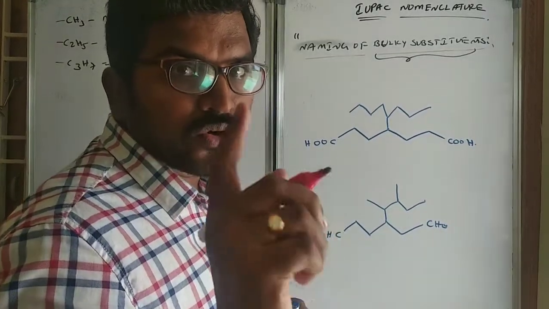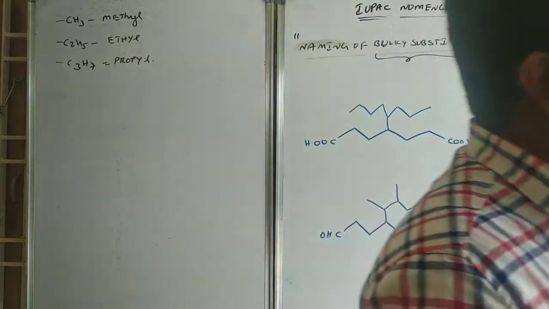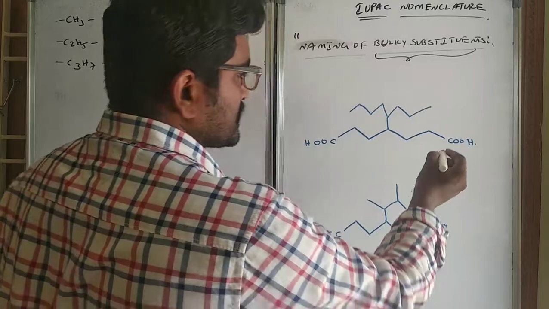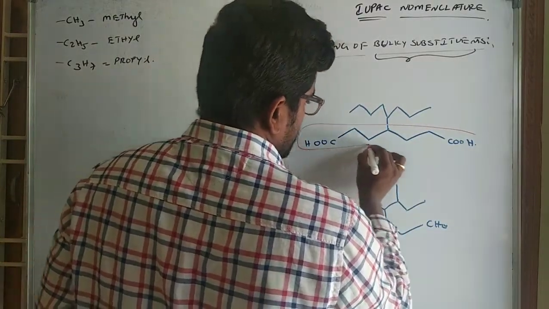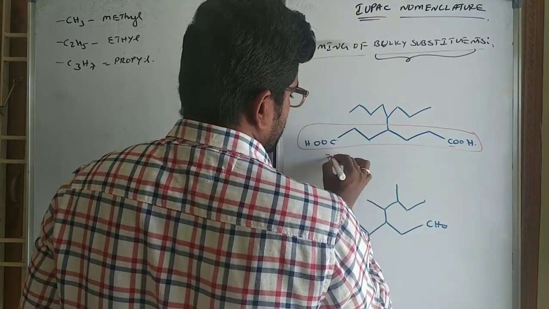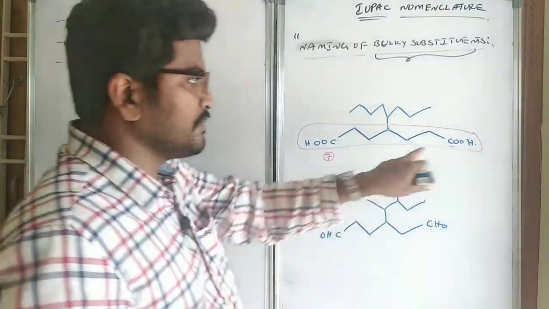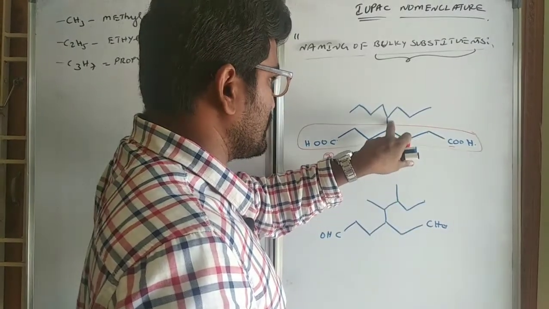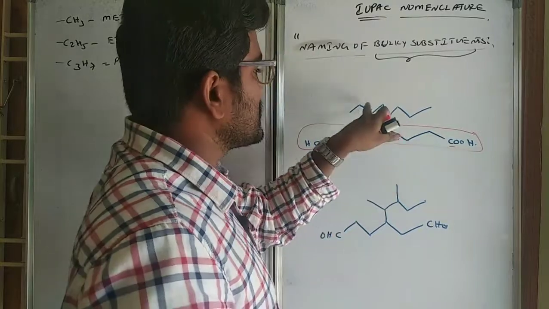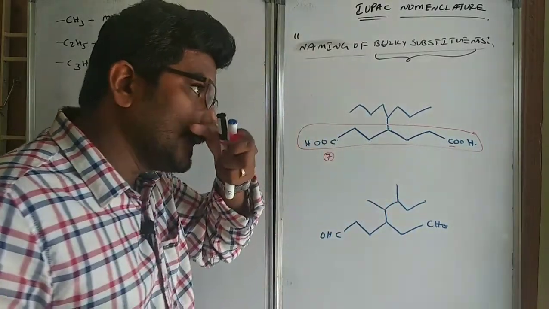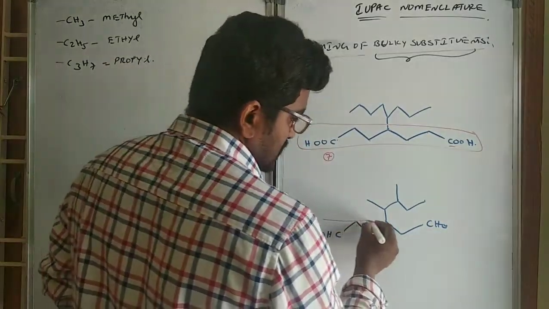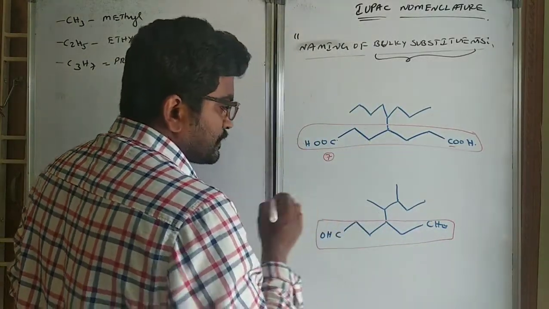Always the main chain should have the high priority functional group. So which is the main chain? This will be the main chain: 1, 2, 3, 4, 5, 6, 7. So this will become the main chain: 1, 2, 3, 4, 5, 6, 7, 8, 9. Though the maximum carbon atoms are present in this chain, we will see only the maximum priority functional group. That's why this will be the main chain. In this case also, this is the main chain.